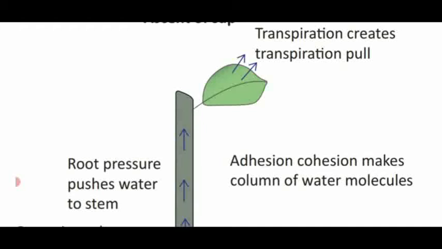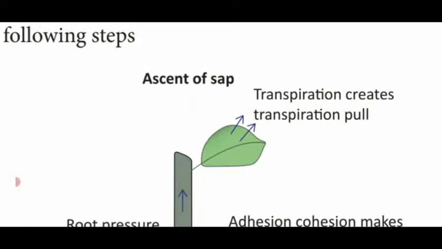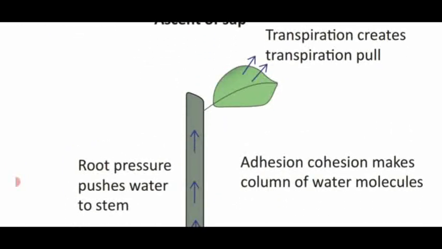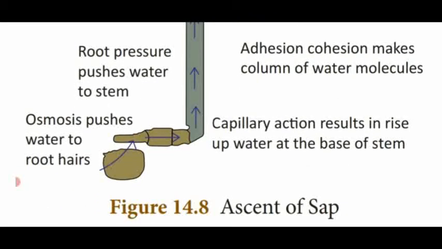During transpiration, the pressure which occurs in the cell region is named transpiration pull, which transports the water molecules to the atmosphere in the form of water vapor. That process is called ascent of sap.